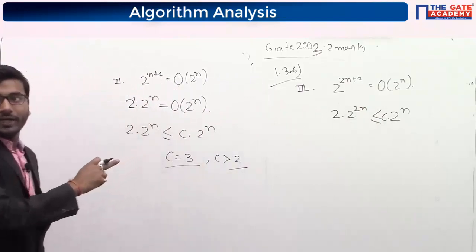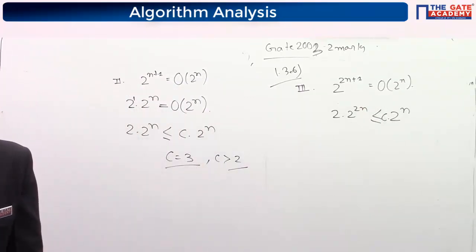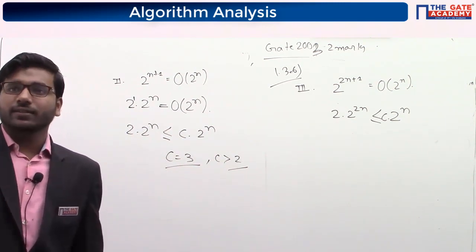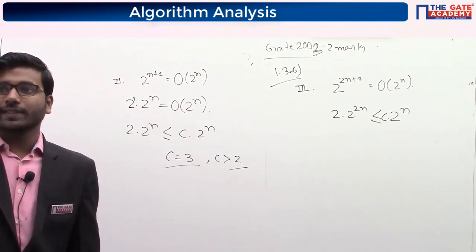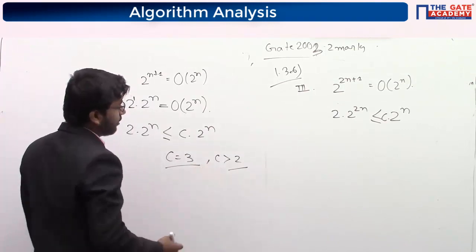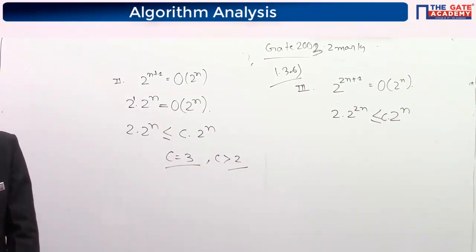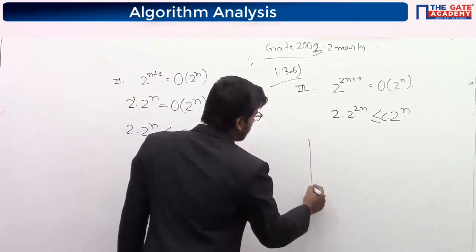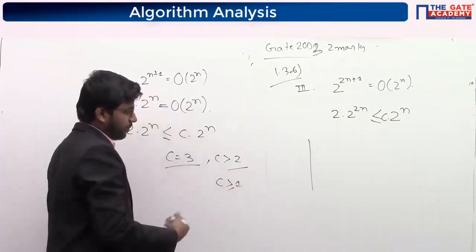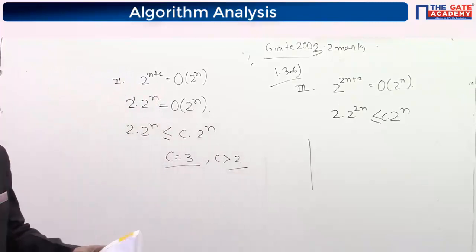Are you getting it? Why would I take c less than 2? I will take some value greater. In our definition, for some constant we can take any constant greater than or equal to 1. I am taking greater than 2.